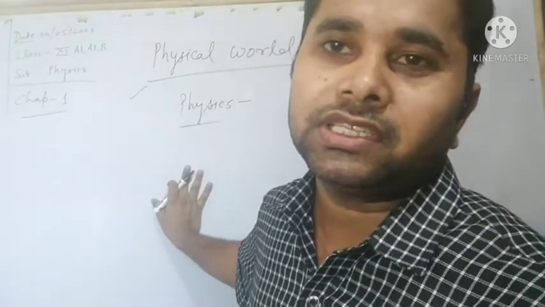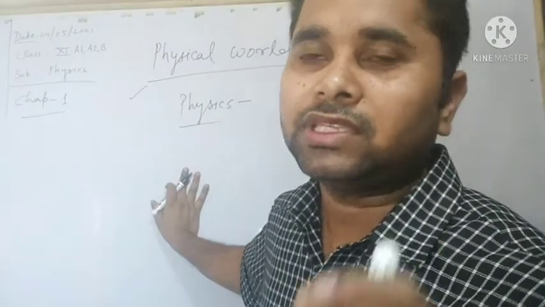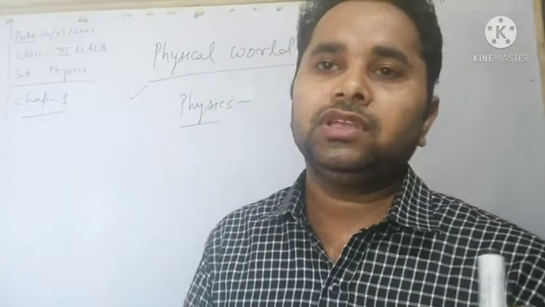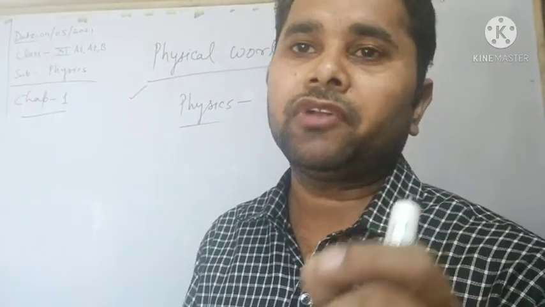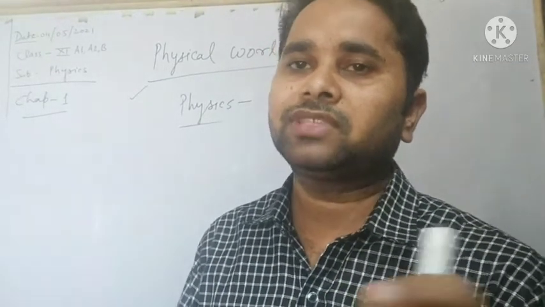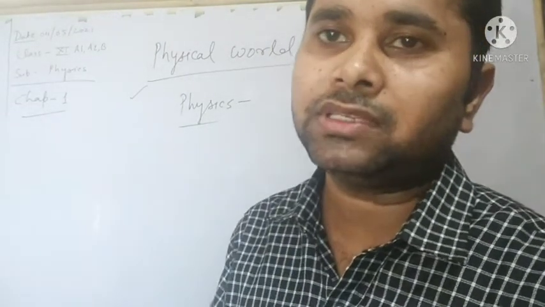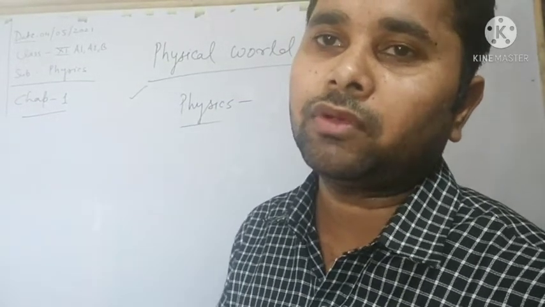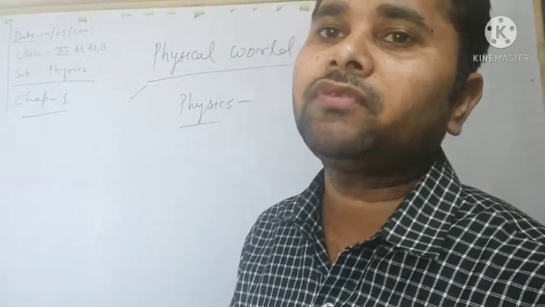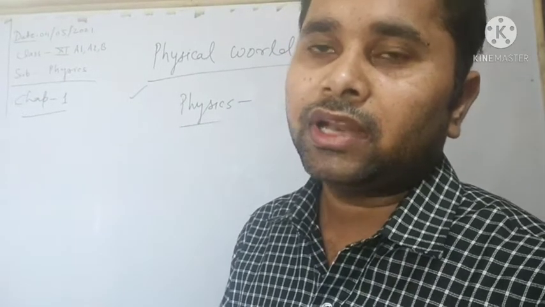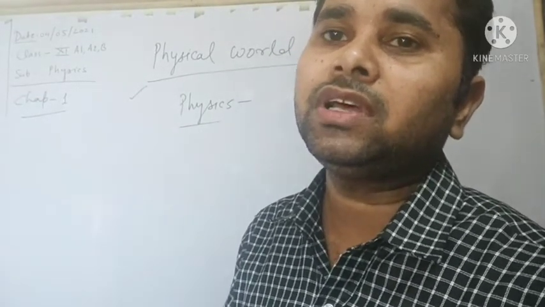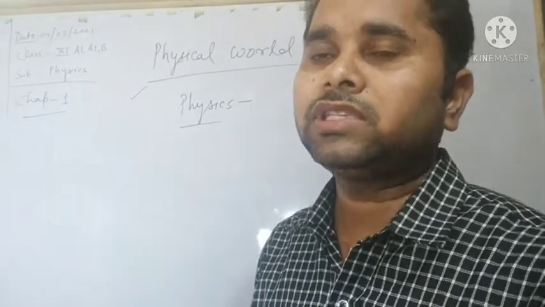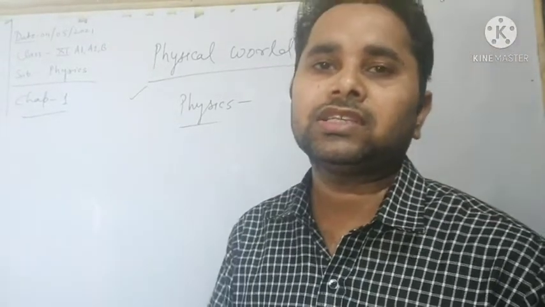Students, you know that physics is the exact science, in which we experience different physical phenomena, different natural phenomena, and these natural phenomena can be expressed in terms of different relationships. Relationships between different quantities, called physical quantities also. We will see in the next lectures what physical quantities are.